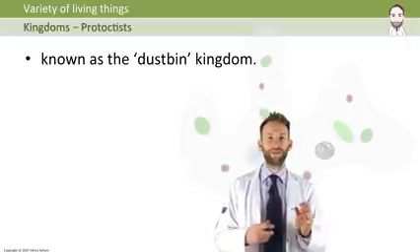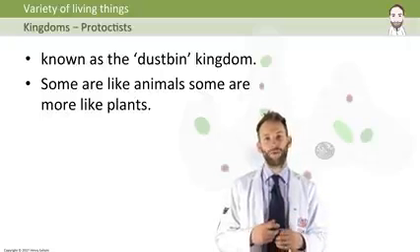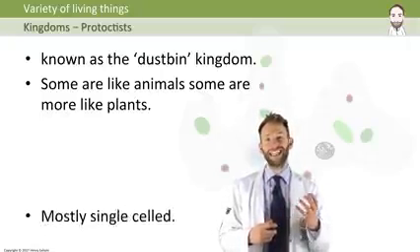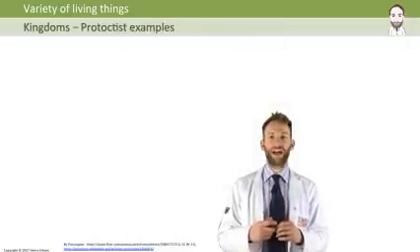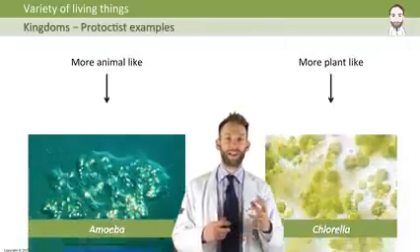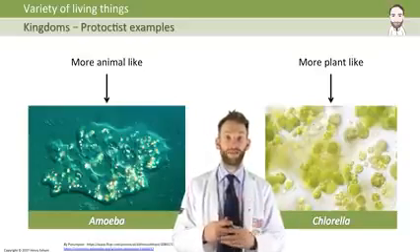Some of the organisms here have animal-like characteristics, some have more plant-like characteristics. They're nearly all single-celled. They're usually very, very basic organisms. An animal-like example would be something like an amoeba, and a plant-like protoctis would be something like chlorella.